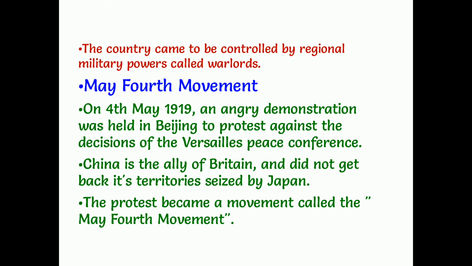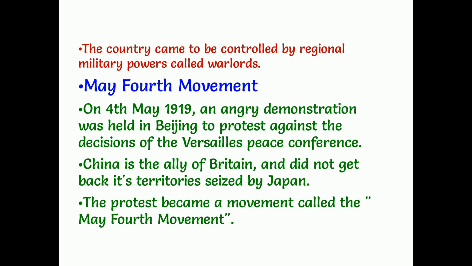At the same time, the Manchu dynasty was overthrown and a republic was declared. The Republican government led by Sun Yat-sen could not consolidate itself. They were unable to control some of the people there, and the country came to be controlled by regional military powers called warlords. I'll give an example here.